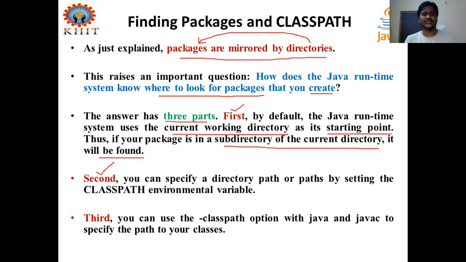The second choice is how the Java runtime finds the packages while executing programs or importing these packages, especially your user-defined packages. You can specify a directory path by setting the CLASSPATH environment variable. I know I'm not clear about all, but most people know how to set a class path for executing programs, right?